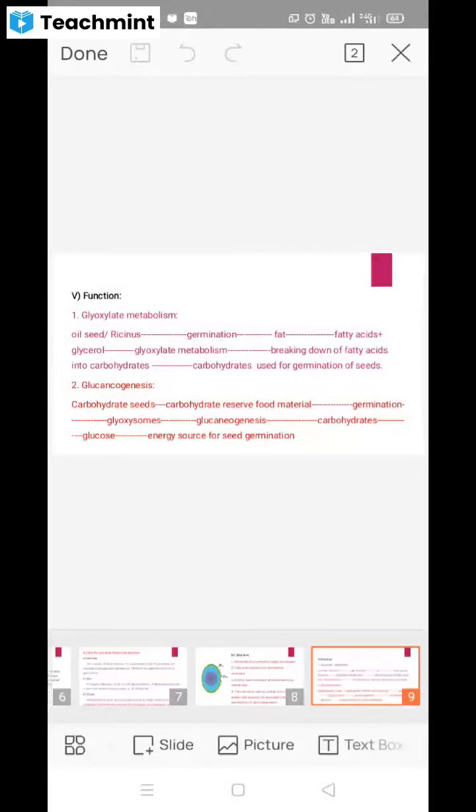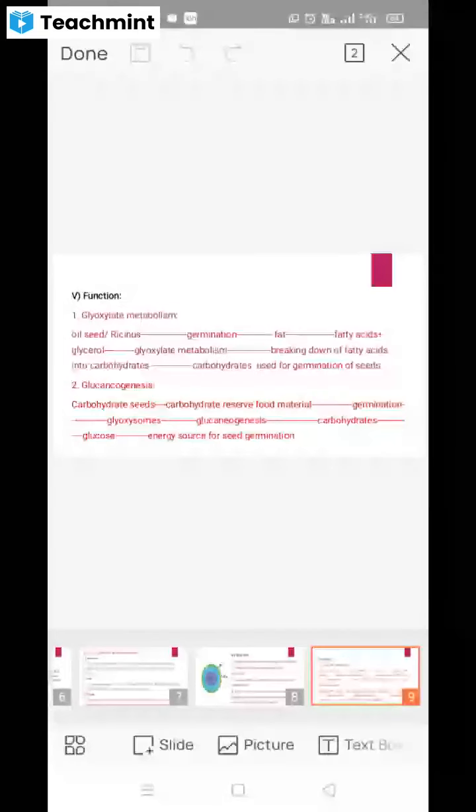Mostly in oil seeds, these glyoxylate metabolism processes take place because fat is present in those seeds. This fat is broken down, or converted, into fatty acids and glycerol. These are again broken down into carbohydrates, and these carbohydrates will be helpful in the germination of the seeds.